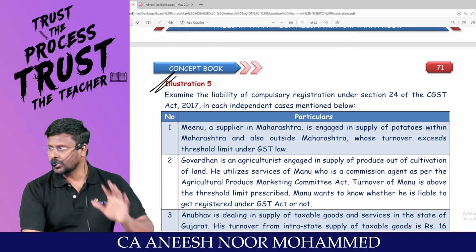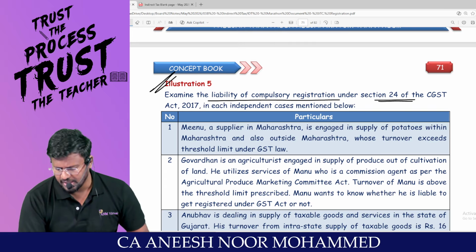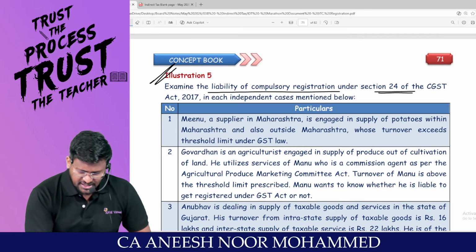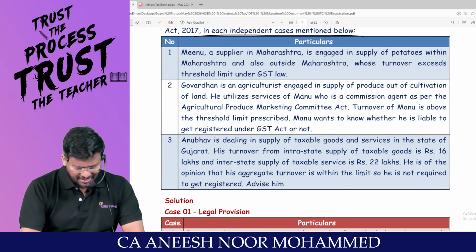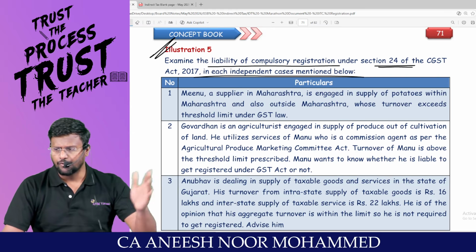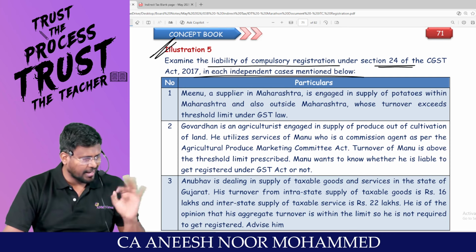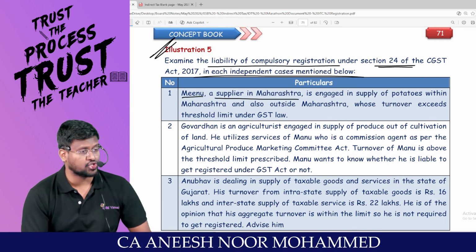Coming to illustration number 5. Examine the liability of compulsory registration under section 24 of the CGST Act in each independent case mentioned below. So these are cases. 3 cases have been given. You have to refer the case with section 24 and tell me whether it will be liable to GST or not. Meenu, a supplier in Maharashtra.